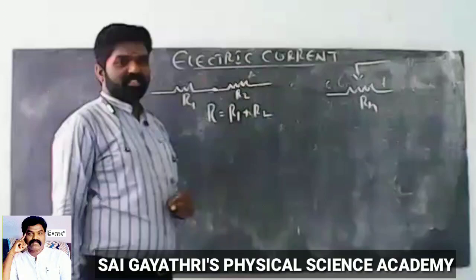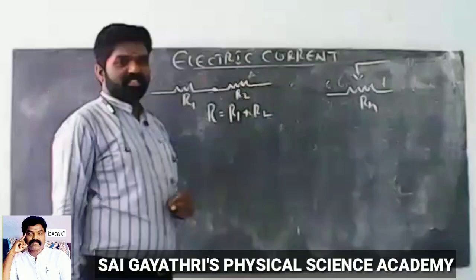See here, from A to C. While we go from battery positive terminal to negative terminal, it is taken as a negative sign, that is minus V2. Here this V2 is the product of I2 and R2.